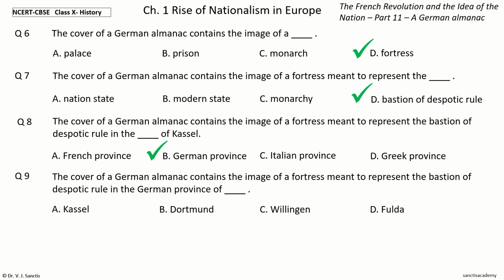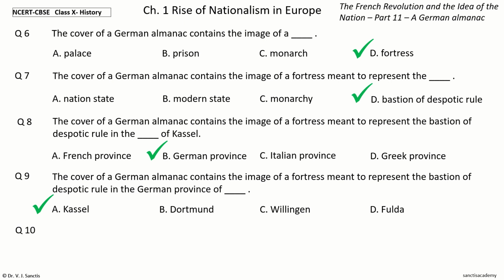Your time to choose. And the answer is Kassel. So, the cover of a German almanac contains the image of a fortress meant to represent the bastion of despotic rule in the German province of Kassel.